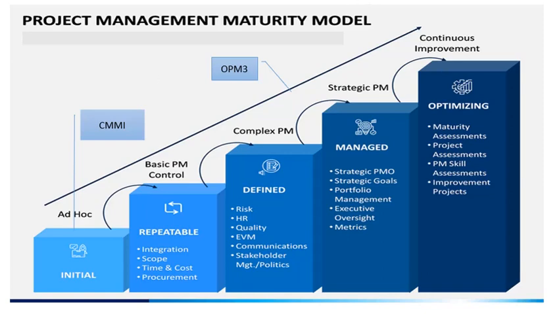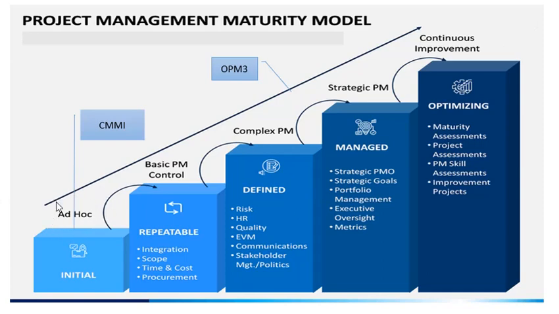So along similar lines, we have the OPM3 maturity model as well. OPM3 stands for Organizational Project Management Maturity Model, which is more of a generic model that can be applied across a wide scope of industries. So in OPM3, the levels are again somewhat different.